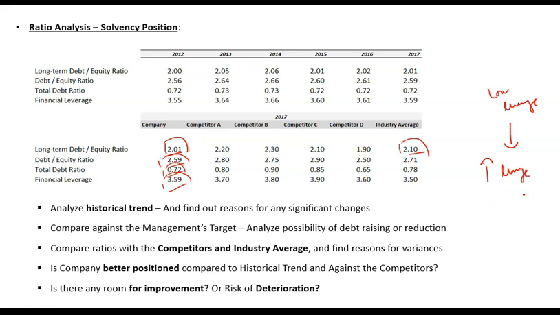And when the company has room for increasing leverage, there are chances that in future the company may borrow money. Even if it does not borrow money, it is in a good position. Why? Because its risk is lower compared to the average. Secondly, in future it has room for borrowing more money. That means it can borrow money and invest it into new products or into expansion. That is a positive sign.